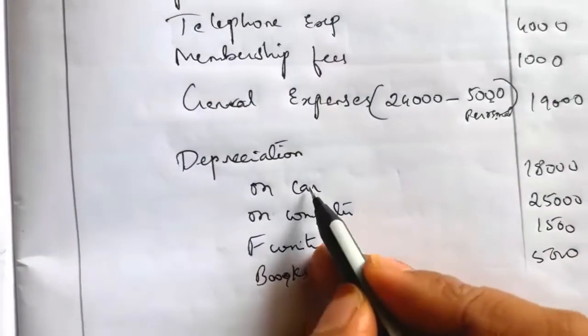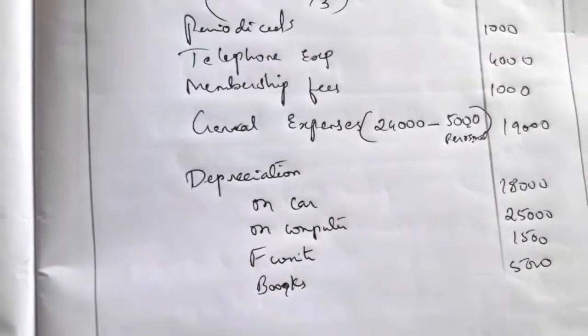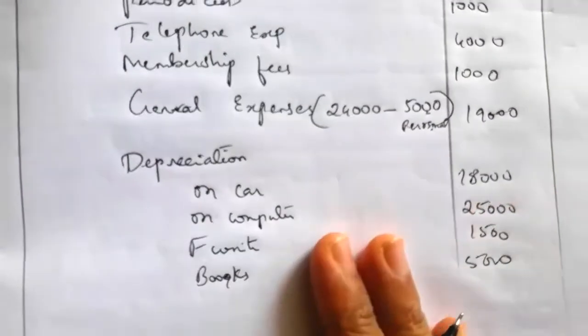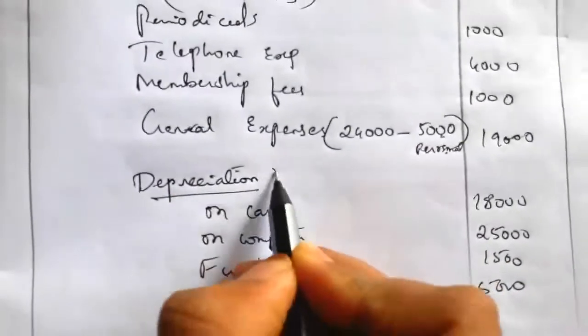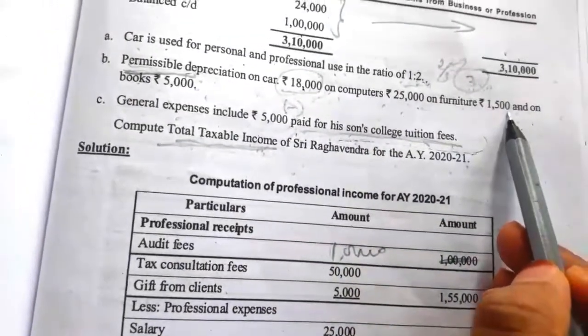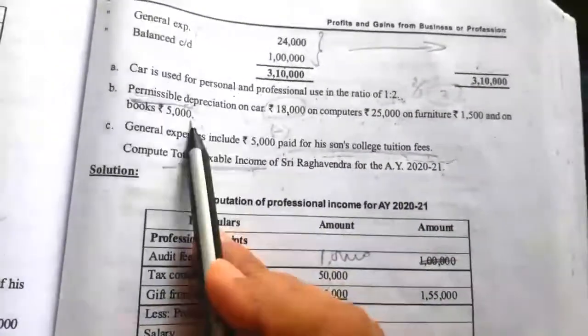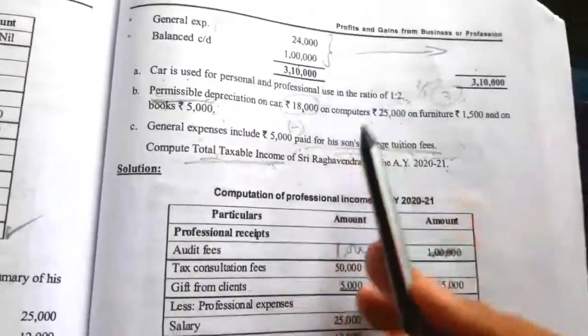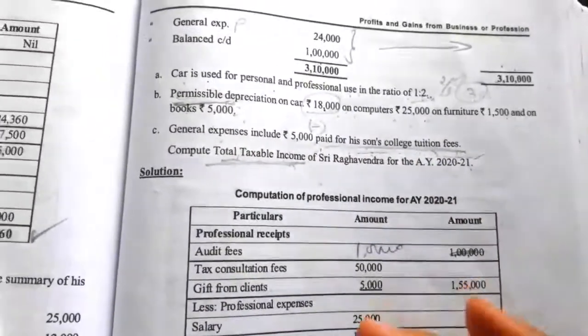So these are the equipments or furniture assets which are used in the office. So on those assets we can record a depreciation. So the depreciation is recorded one by one. Car is 18,000, computer 25,000, furniture 1,500 and books is 5,000. So depreciation is considered, and the third adjustment also is considered while computing general expenses. So only this much info.